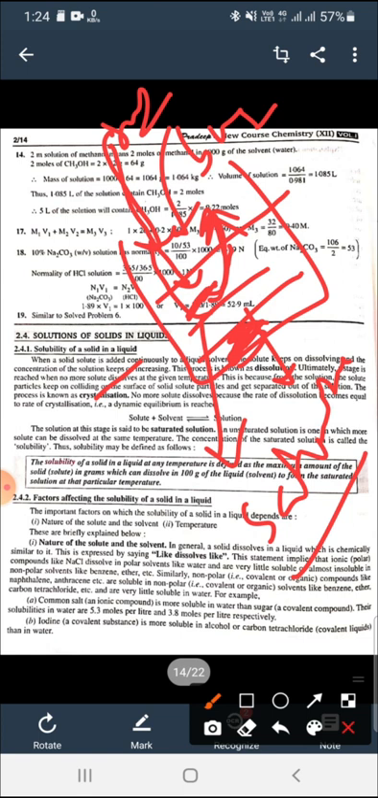Saturated solution means a solution in which no more solute can be added or dissolved. If you have a particular liquid, we are adding solute into it and we are adding again, and a time comes when no more solute can be added, then that type of solution is known as saturated. And unsaturated solution means one in which more solute can be dissolved.